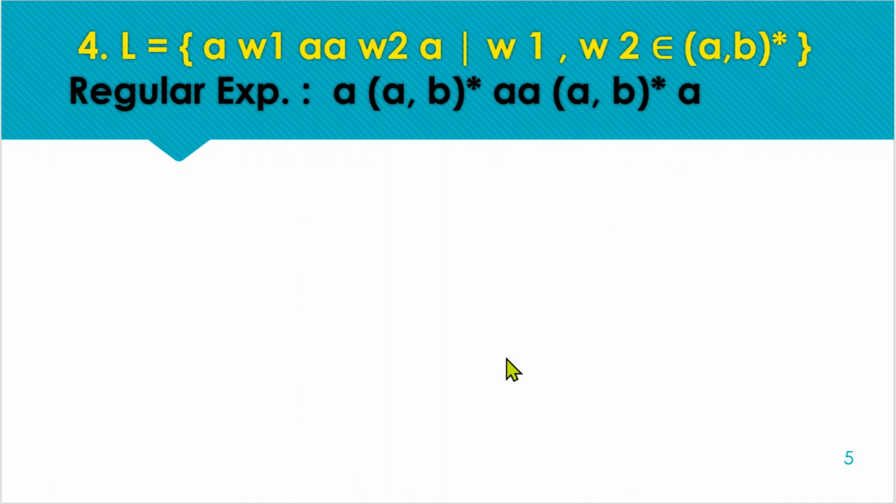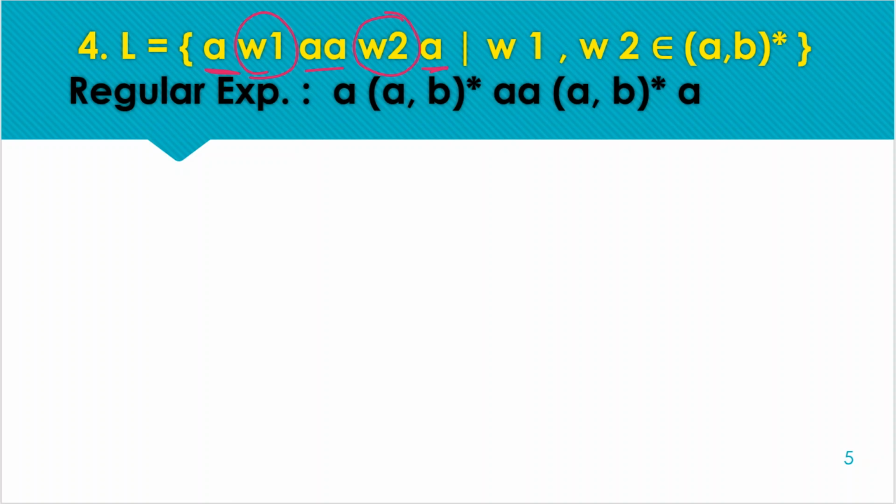Next we have the language with a as the starting symbol. After that we can have string W1. Next we need double a. After that we can receive W2 string, and the last symbol as a.